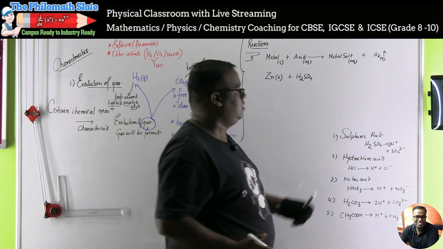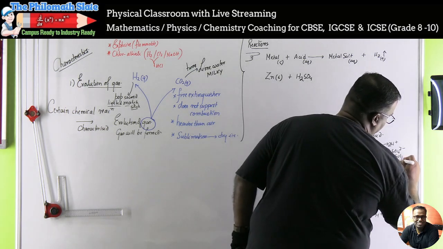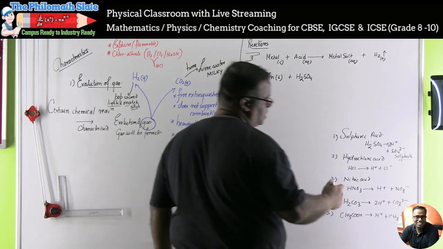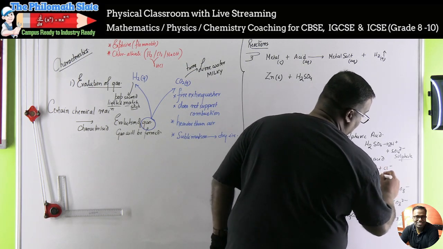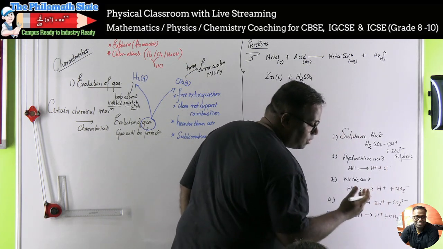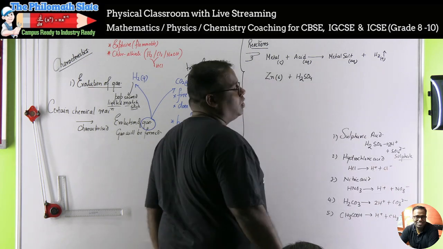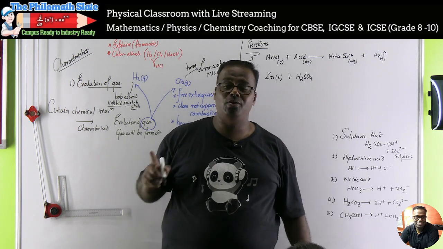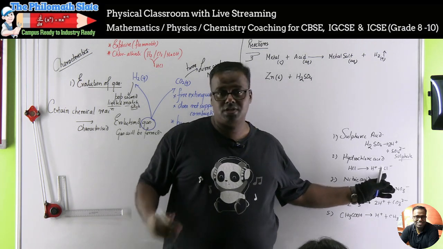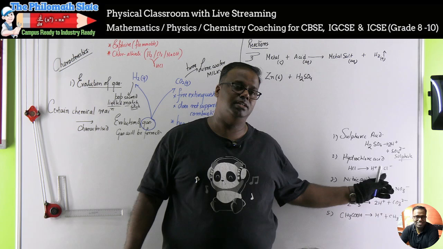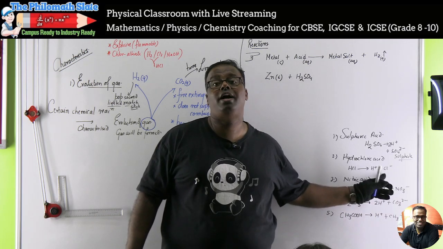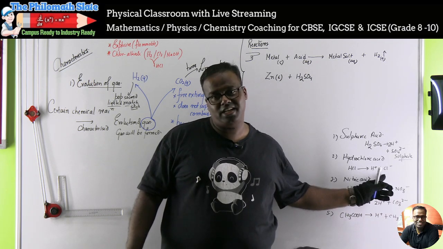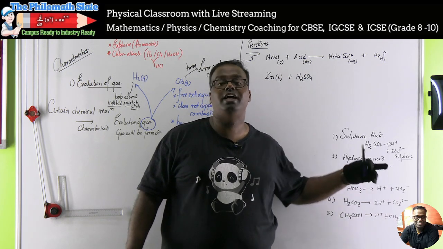Write the names also. This ion is known as sulfate. We will deal with this in metals and non-metals. This is known as chloride. Chlorine is a gas. The ion form is not chlorine, it's chloride. When the element comes alone as an ion, it is known as -ide. Chloride, bromide, iodide, sulfide, oxide, IDE.